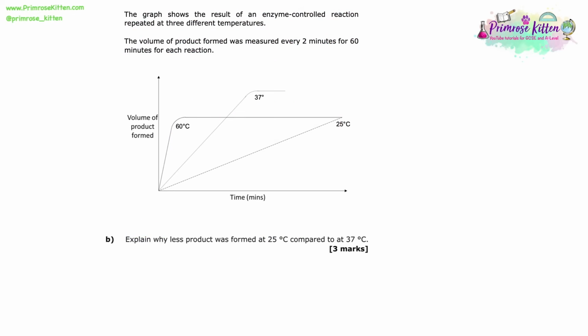Explain why less product was formed at 25 degrees compared to at 37 degrees. So this is a similar thing now, we're just comparing 25 to 37. Different shapes on these graphs though, because obviously we've got the higher rate of reaction for 37 than a flat line, and we don't have that for the 25 degrees.